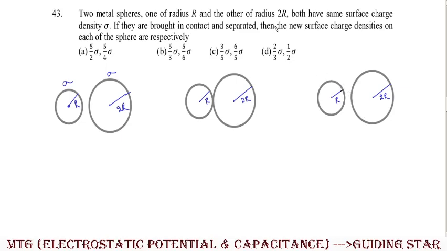Okay. The new surface charge density on each of the spheres are respectively. So what it is asking is the new surface charge densities, let it be sigma 1 and sigma 2. Clear? So in this particular case, what is the standard relationship? That means you have to express the new surface charge density in terms of the original one. Clear? तो ये हमें यहाँ पे करना है.